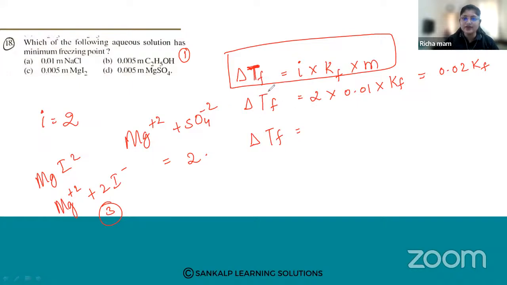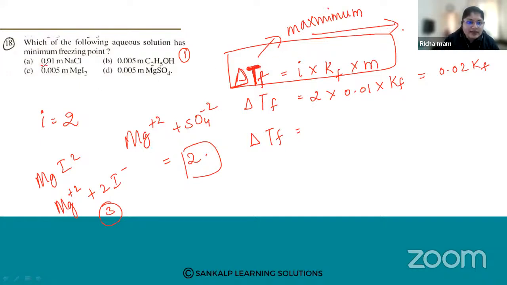Similarly, how I have solved for NaCl, the same way you have to put the values of I and get the values of delta TF and see which is having the minimum freezing point. So delta TF will be maximum. Whichever delta TF value is maximum, then the freezing point will be minimum. So this value should be maximum.